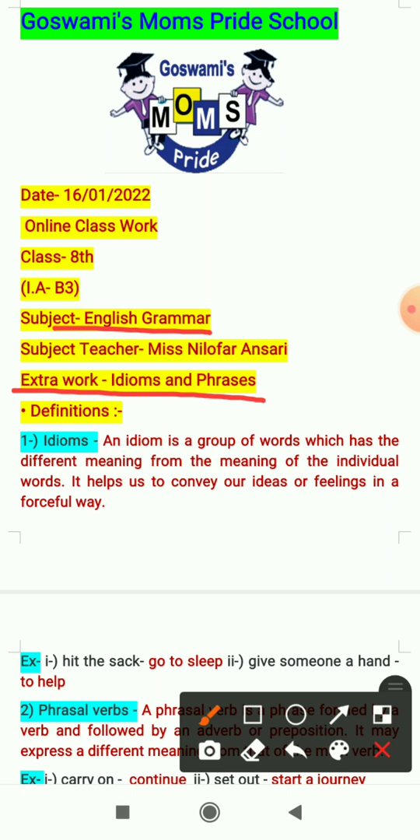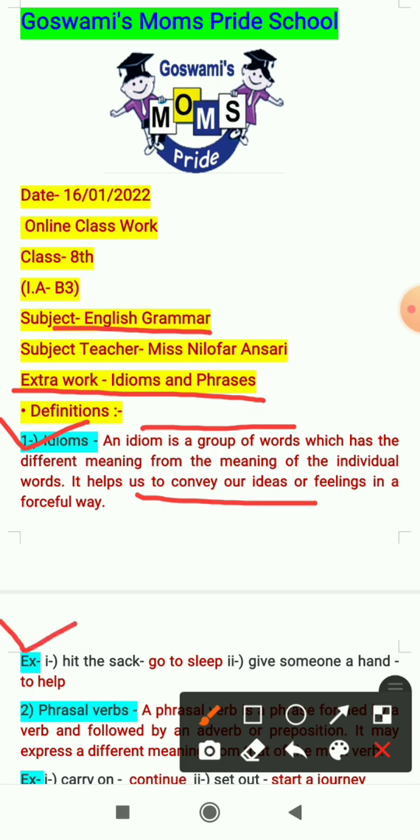The first definition is of idioms, which we say in Hindi, muhavra. An idiom is a group of words which has a different meaning from the meaning of the individual words. It helps us to convey our ideas or feelings in a forceful way. Basically, the literal meaning of the words will not be considered and there will be a different meaning of those words.